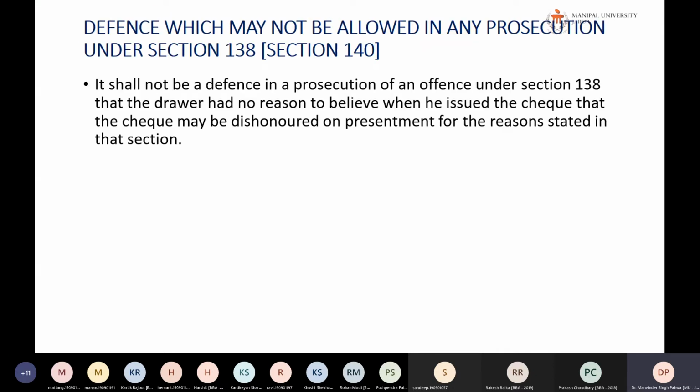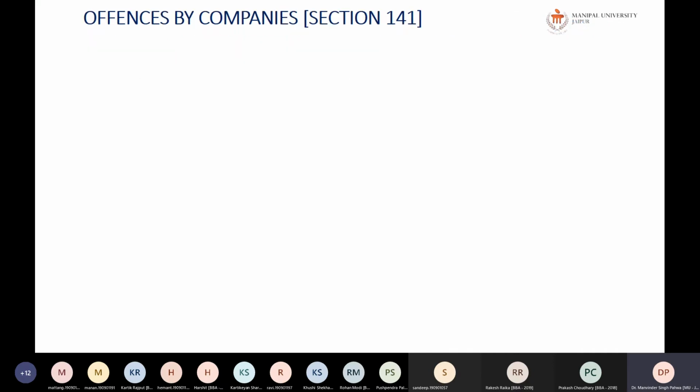He will not be allowed to say, at the time when I drew the check there was sufficient balance, but when this person presented the check, there was a 3 month period in between. Suppose I issue a check now, and the person goes to the bank after 2 months. I have to keep track of my account, whether the person has taken the money or not. Okay. So I cannot make such excuses.